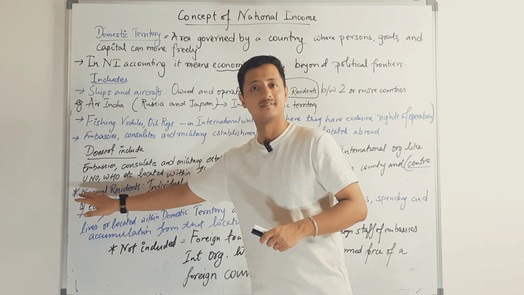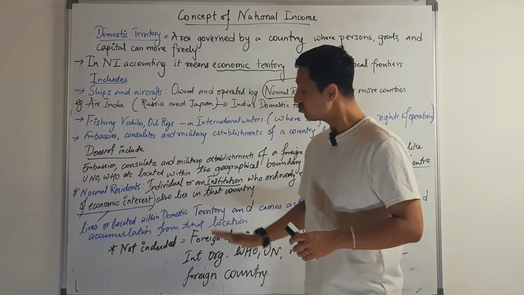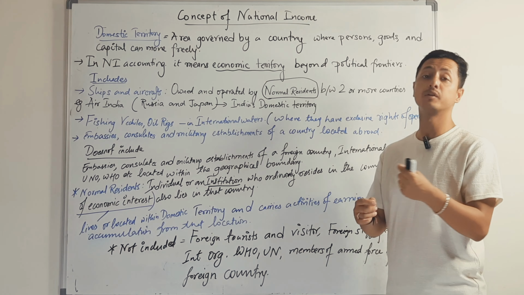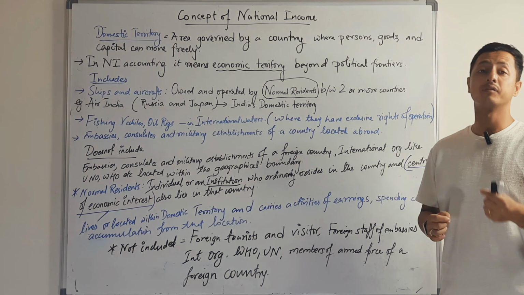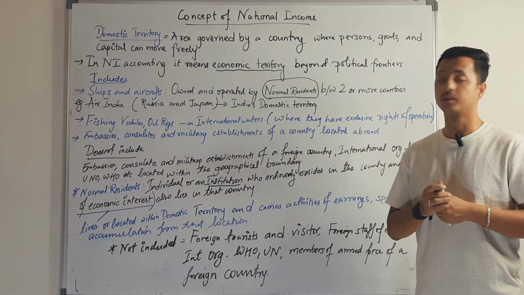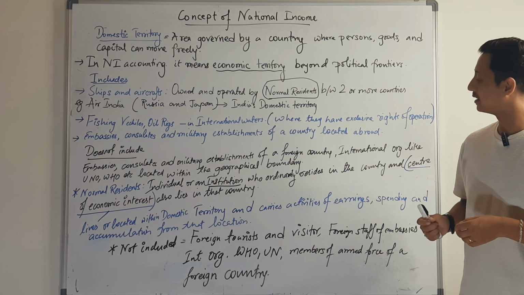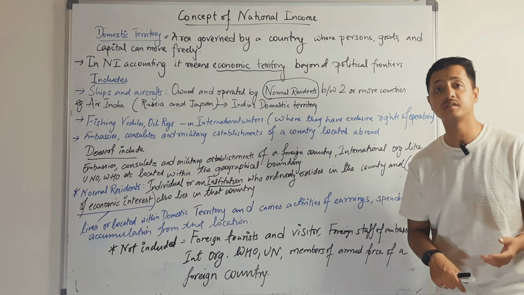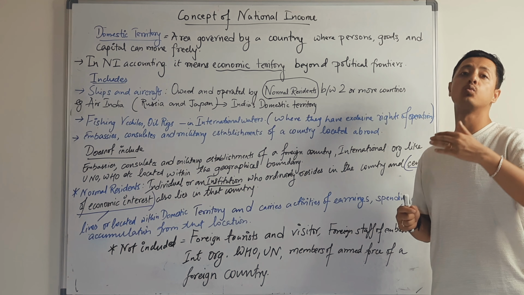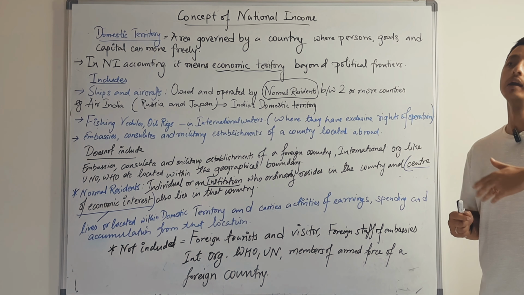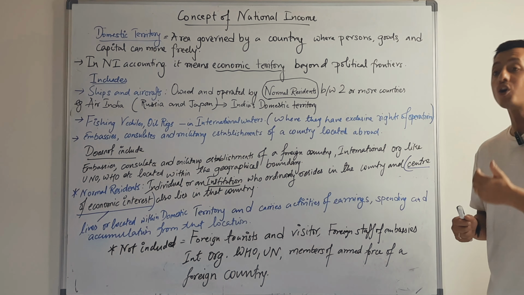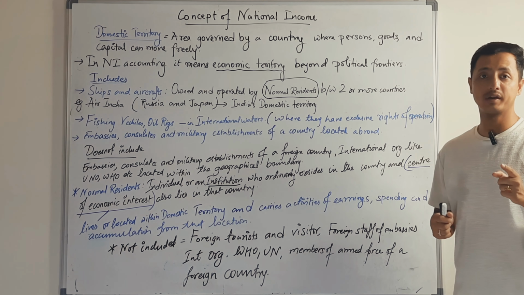Now, what is not included in normal residents is foreign tourists coming to your country and traveling to various places. They would not be considered normal residents. And foreign staff of embassies, like an Indian diplomat working in the Indian embassy in the US, would not be a normal resident of the US.